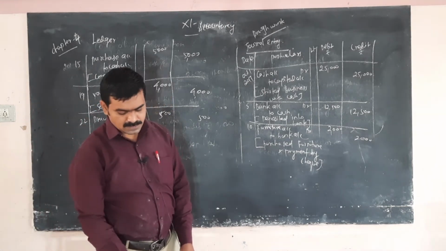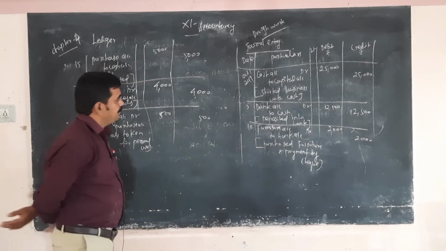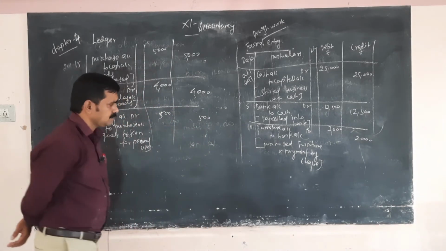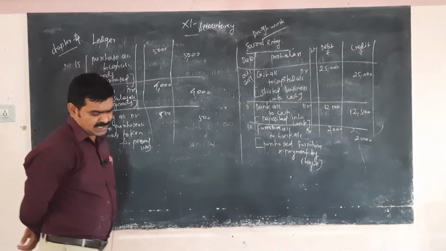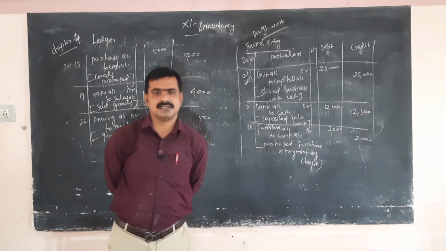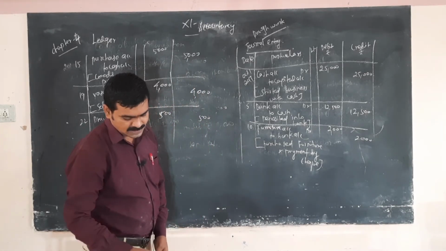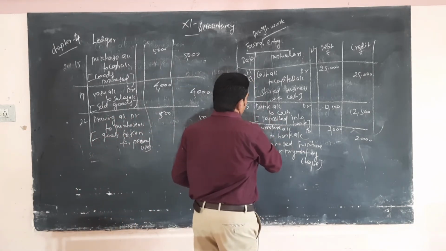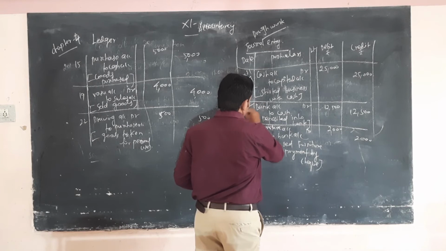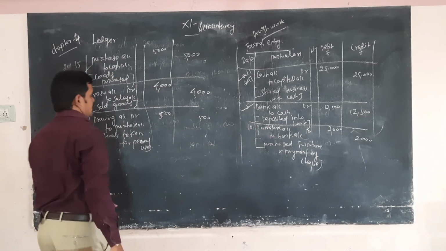Now I am going to open the ledger. First, the cash account. How many cash accounts are there? 1, 2, 3. Three cash accounts are there.